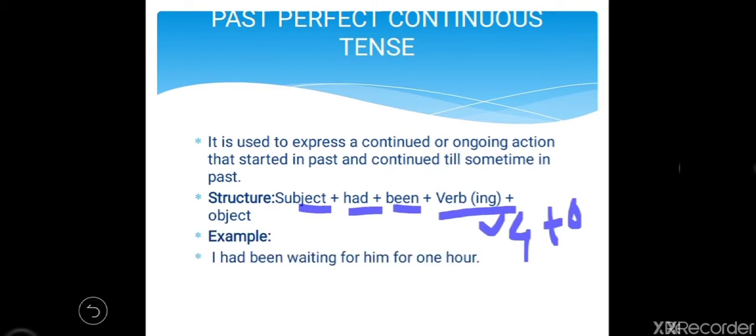Examples, I had been waiting for him for 1 hour. I, subject, had plus been plus waiting, V4 of wait, and then for him for 1 hour is object. She had been playing chess since 7 o'clock. So she, subject, had been, then V4 and then the object is chess.